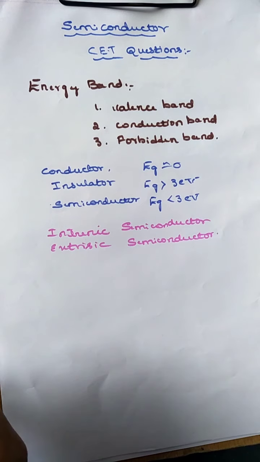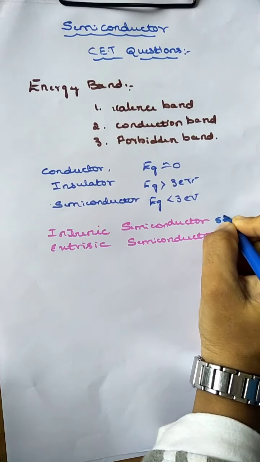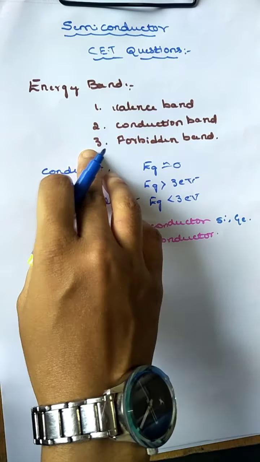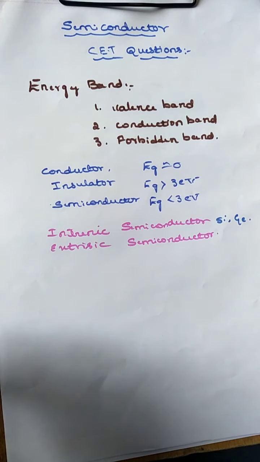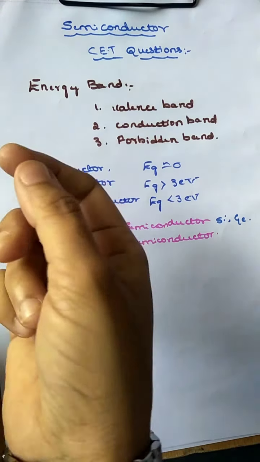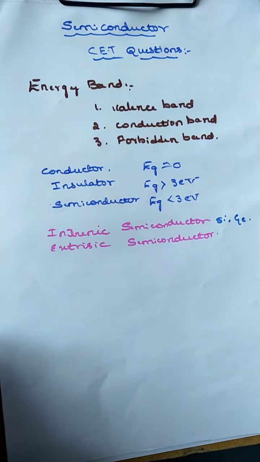The pure form of semiconductor is known as an intrinsic semiconductor. Examples are silicon or germanium. The extrinsic semiconductor is doped with some other impurities, so that is called an extrinsic semiconductor.